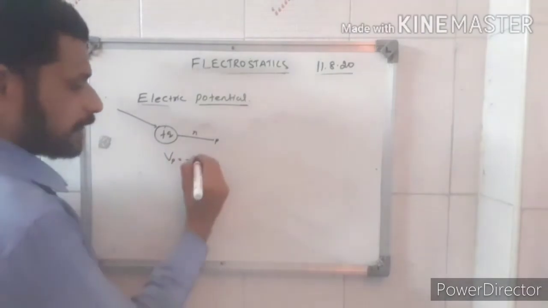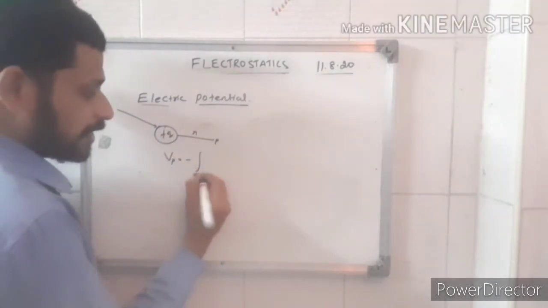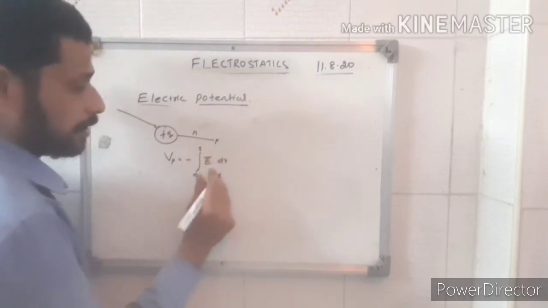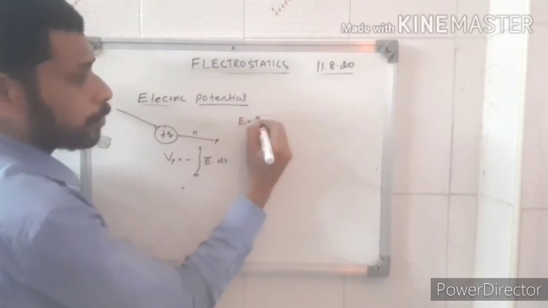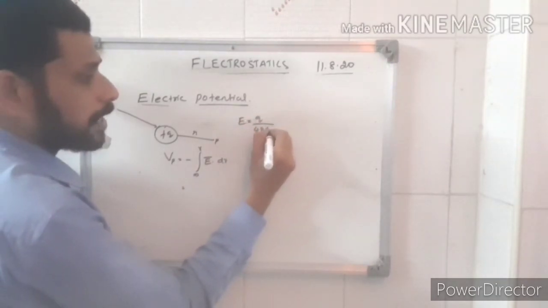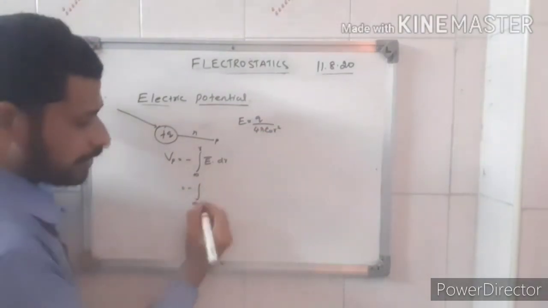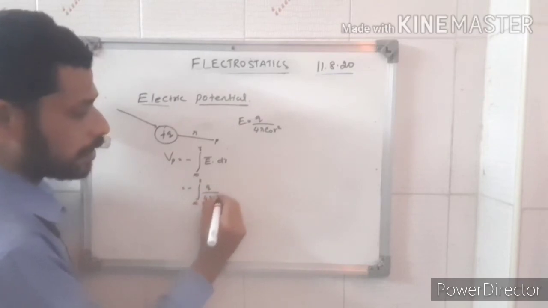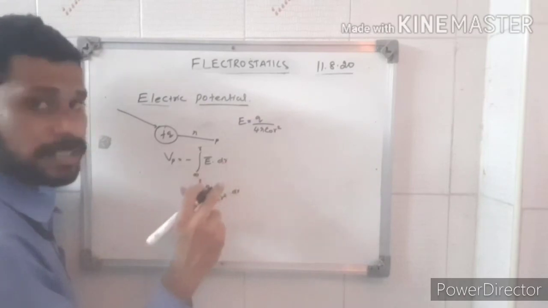Okay, so it has a negative sign, because against that electric field you have to bring the charge, from infinite distance to a particular distance, over the electric field distance dr. You know that E will be equal to Q by 4 pi epsilon naught R square. So minus, integral from infinity to R, Q by 4 pi epsilon naught R square into dr. If you are integrating this one, you will get R.